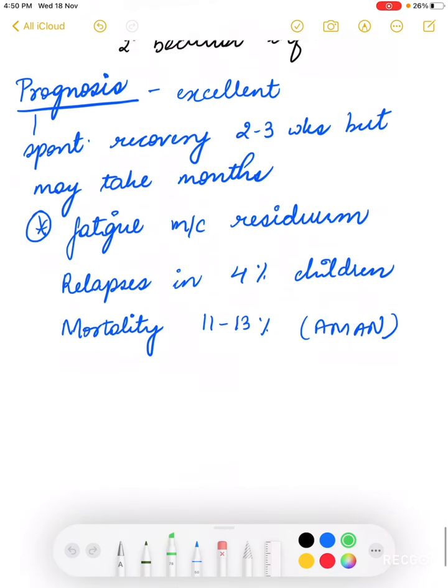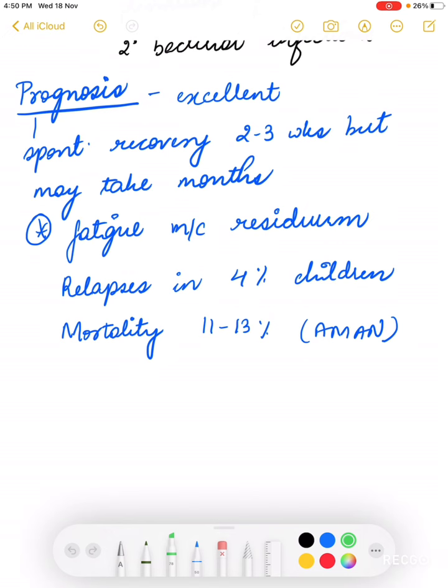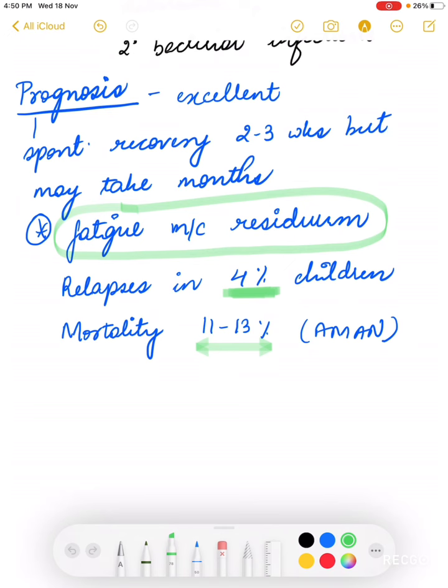So when we talk about the prognosis, GBS is excellent, but it depends on which variant of GBS it is. AMAN, I would say, has a worse prognosis. It is seen in India that the AMAN variant has about 11 to 13% mortality as well. Now, GBS may even relapse in 4% of children. Also, children will experience fatigue. It is a very common residuum that is seen. The spontaneous recovery occurs within 2 to 3 weeks, but it may take months.